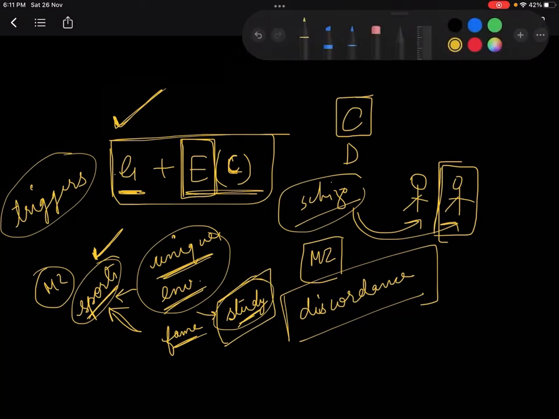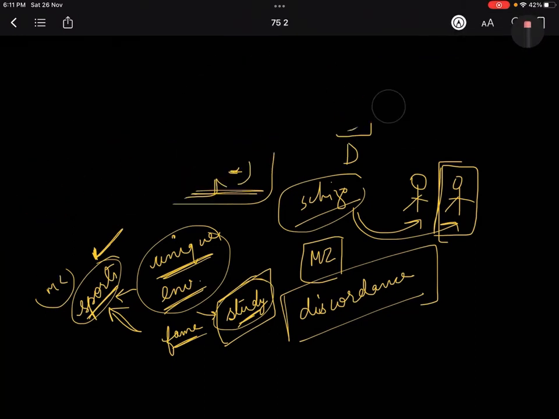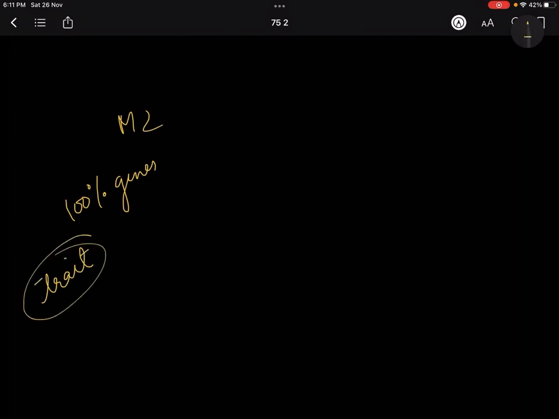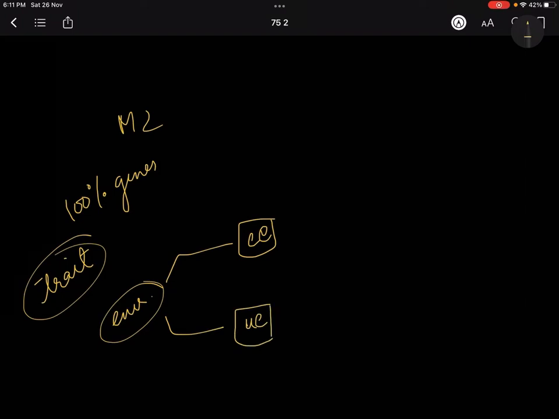So now you understand that even if we talk about monozygotic twins, they have 100% same genes, but many times what trait they are going to develop depends upon the environment, because in their case the common environment is also the same, so a lot of unique environment in them causes the difference.